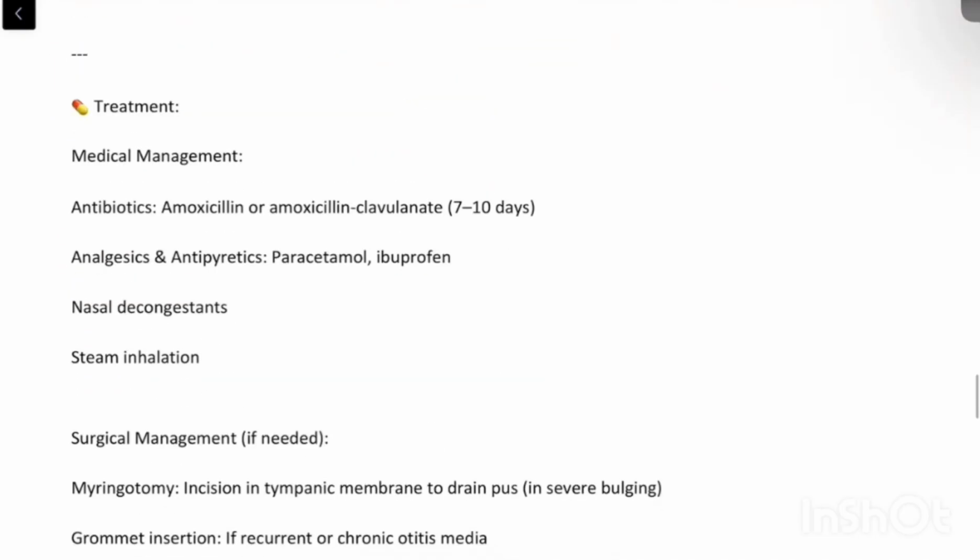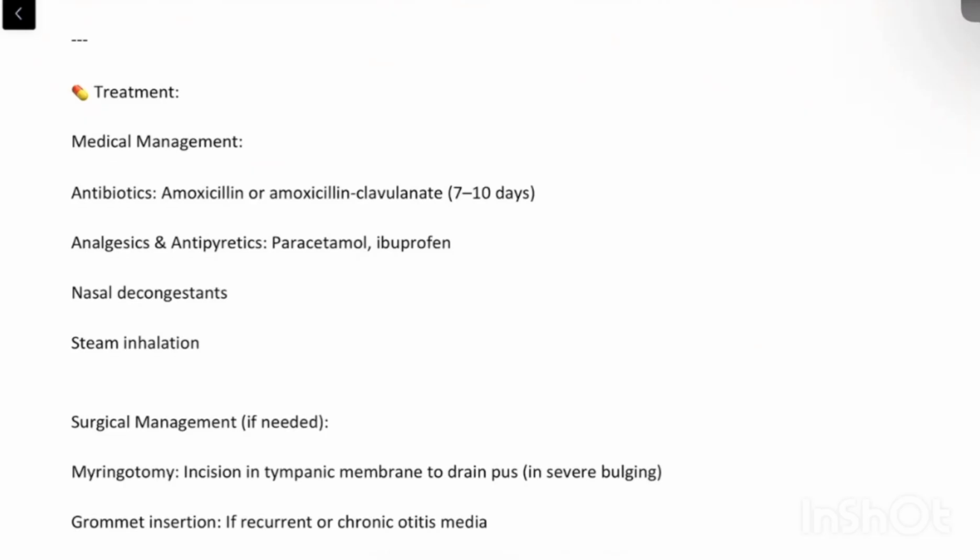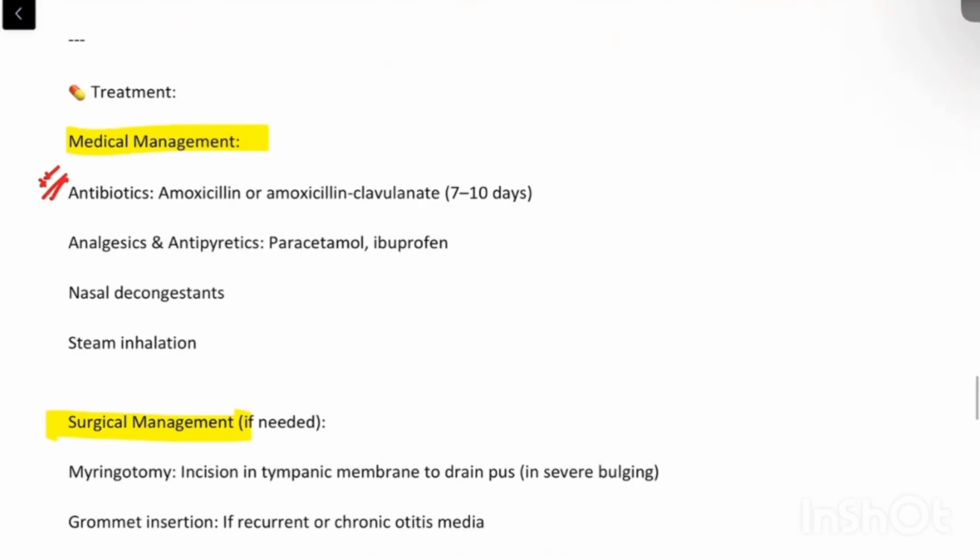How do we treat this condition? What are the treatment options available? It is treatable by both medical and surgical methods. Medically, since it is a bacterial infection like streptococcal pneumonia, H influenza, just like we discussed before, antibiotics are the preferred line of management. Amoxicillin or amoxiclav, that is amoxicillin clavulinate, are usually prescribed for about 7 to 10 days, and once the